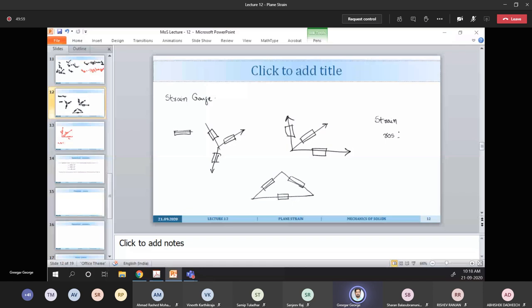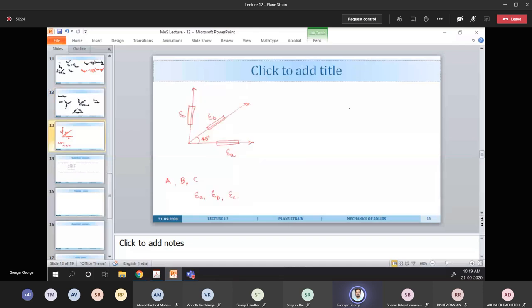You are given 3 values, epsilon A, epsilon B, epsilon C. Now compare with this figure. You know the transformation equation for plane strain: given epsilon x, epsilon y, gamma xy, you can find epsilon x1, epsilon y1, gamma x1 y1.